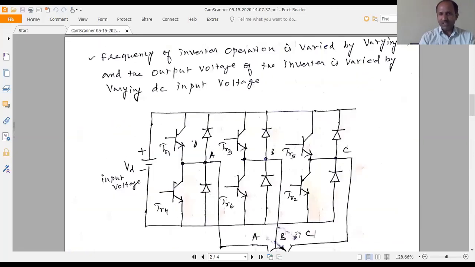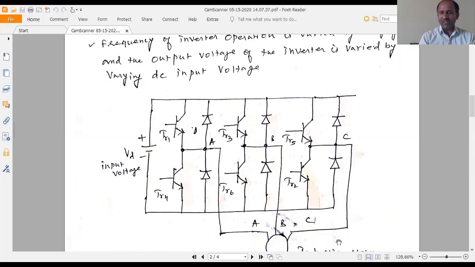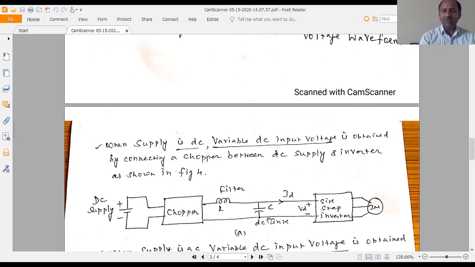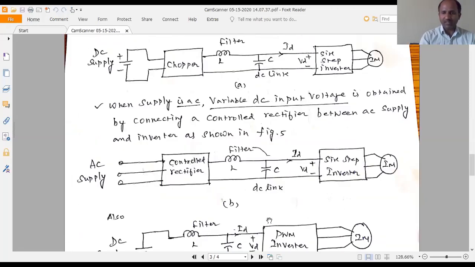So A, B, C, this is the value of output voltage. The phase-to-phase voltage is AB, and it may be AB or BC. Here the expression denotes VAB, the output of the inverter, or we can obtain VBC also. The value of VAB, the voltage between phase A and B, is expressed by using Fourier series, which you have studied in your mathematics.